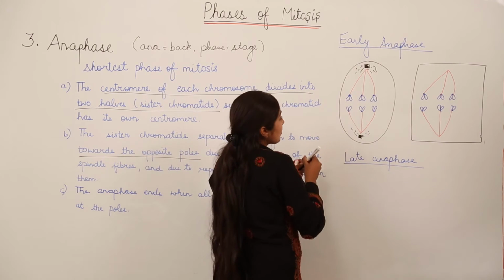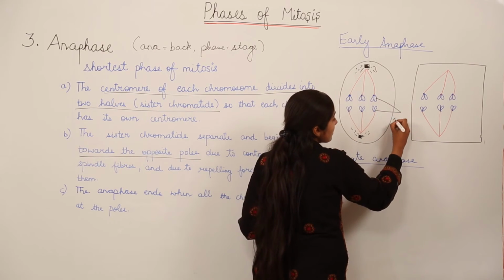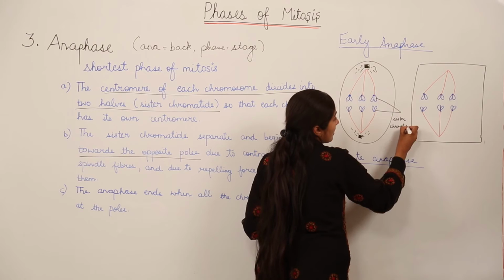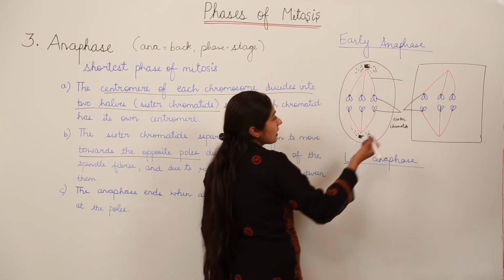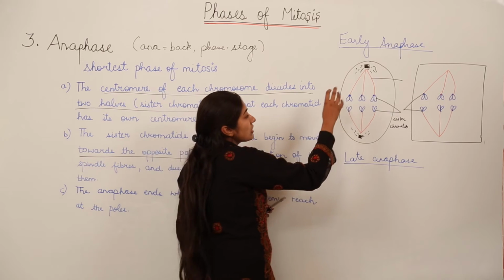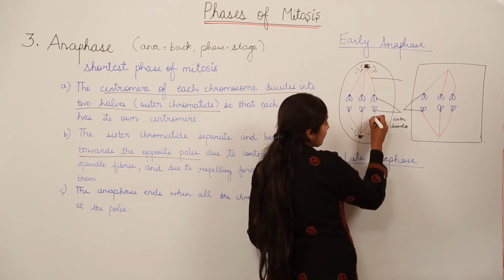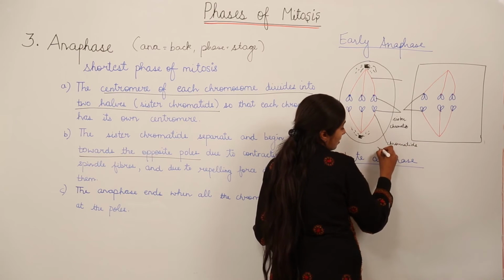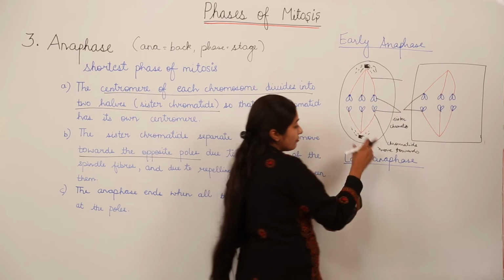Then you can label this. These are what? These are sister chromatids now. So you label them as sister chromatids. Same with this. These are again spindle fibers. You can label them as spindle fibers. These are centrioles. And what is special with this stage? That now the sister chromatids are moving towards the poles. So you can write that chromatids move towards the poles. This is what is happening during the early anaphase stage.